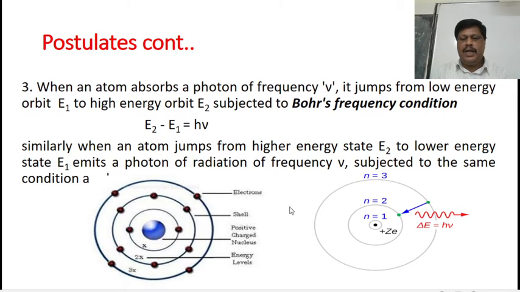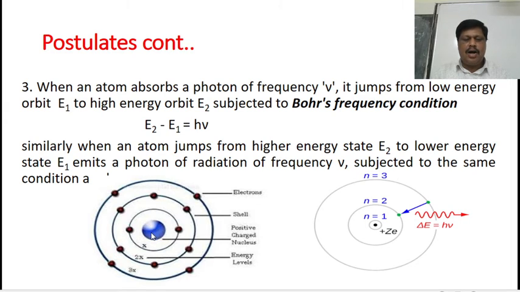That means whenever an electron jumps from a higher energy orbit, say n equal to 3, to a lower energy state, that is n equal to 2, the difference in energy, E2 minus E1, comes out as a photon or electromagnetic radiation of certain frequency, given by delta E equal to h nu. The frequency of the radiation is fixed because h is Planck's constant. And this diagram gives Bohr's atomic model.